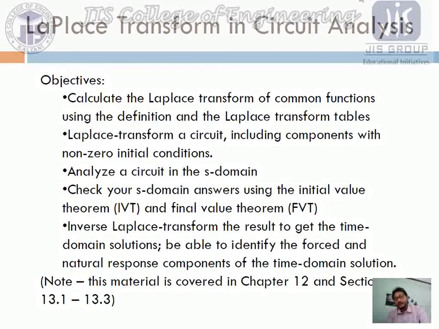In this chapter, we will find the Laplace transformation and try to solve problems using it, and we will also check whether the answer is right or wrong. That we will check by the initial value theorem and similarly the final value theorem.